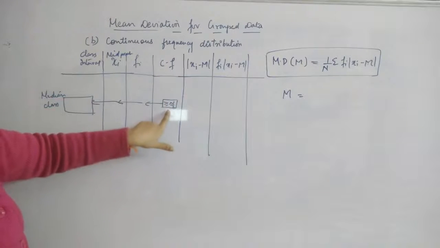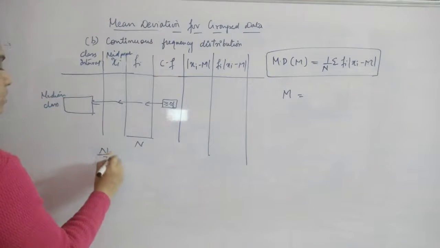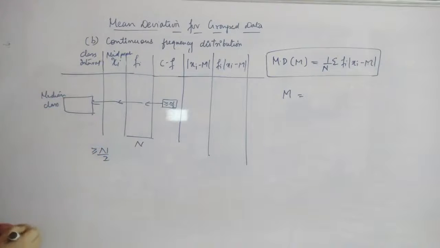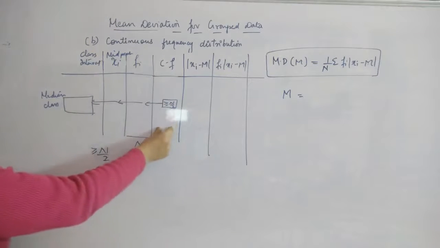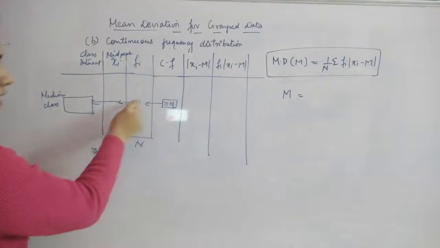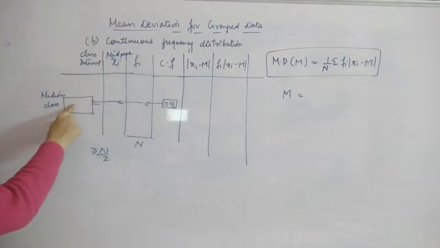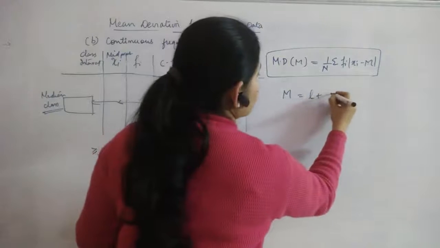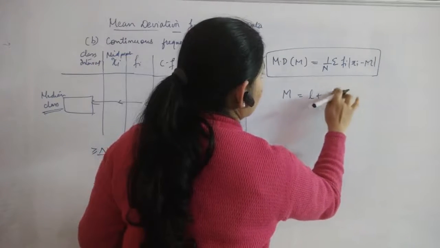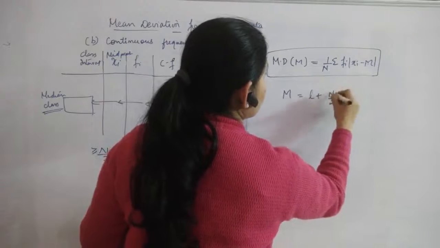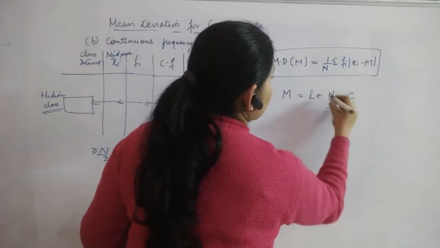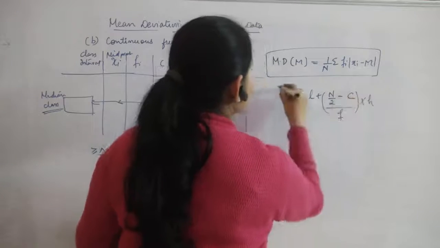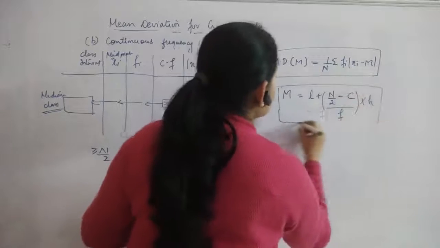From CF again you will go for the value N by 2, and the value greater than or equal to N by 2 in the CF column. You have to choose that, go to the corresponding class interval, and that class interval will be the median class. Okay, now the formula: L plus (N by 2 minus C) divided by F, into H. You can take capital N also. This is the formula for finding the median.